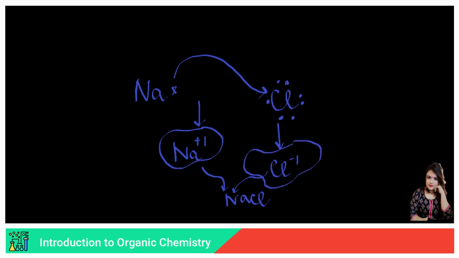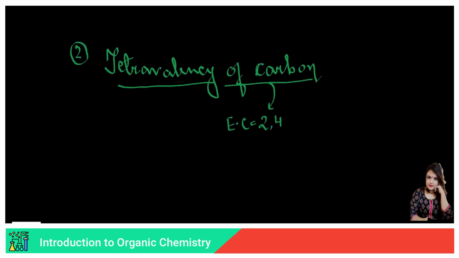And ions can only be formed if they have either less than 4 electrons in the outermost shell, like sodium, or more than 4 electrons, up to 7 electrons, like chlorine. Now let us go back to what we said about carbon. We had said that carbon has 4 electrons. Now what should it do with these 4 electrons? Will it be losing these 4 electrons, or will it be gaining 4 electrons?